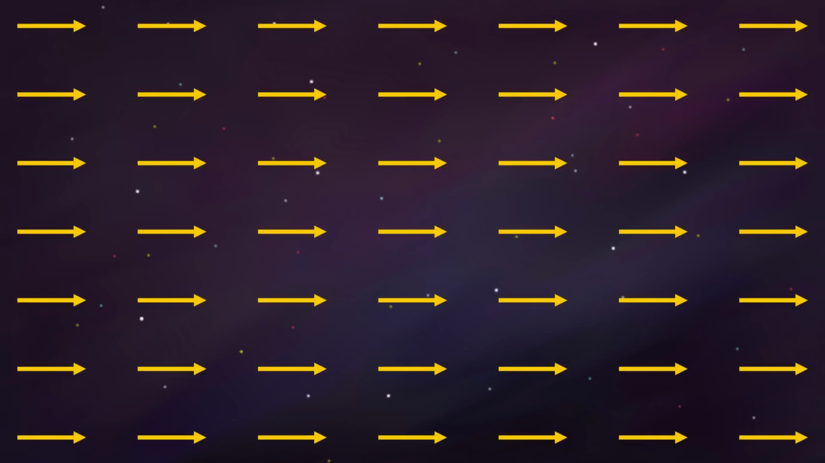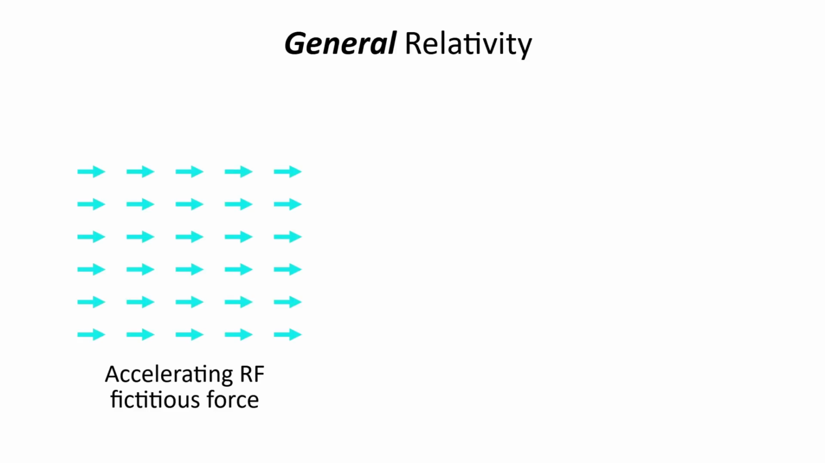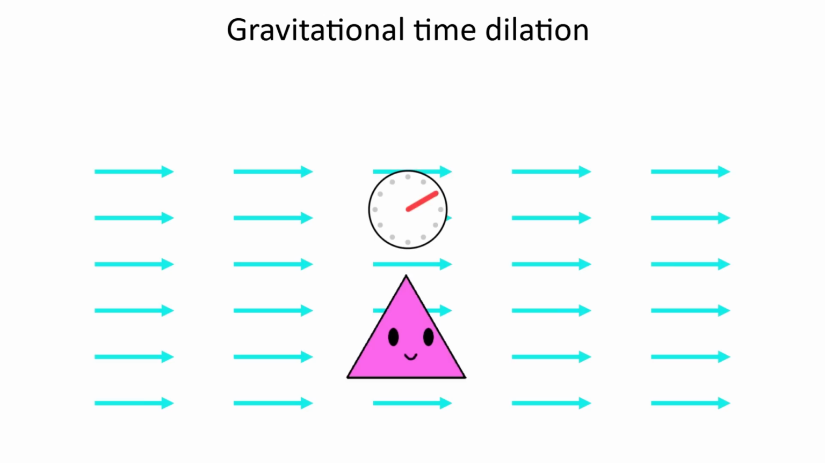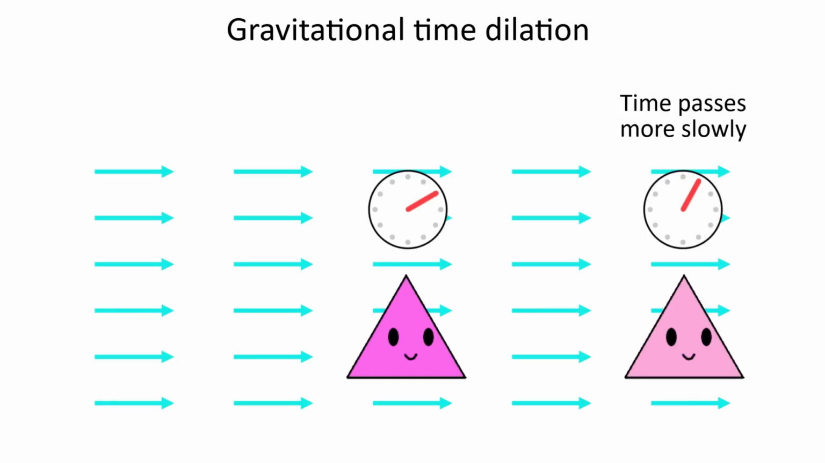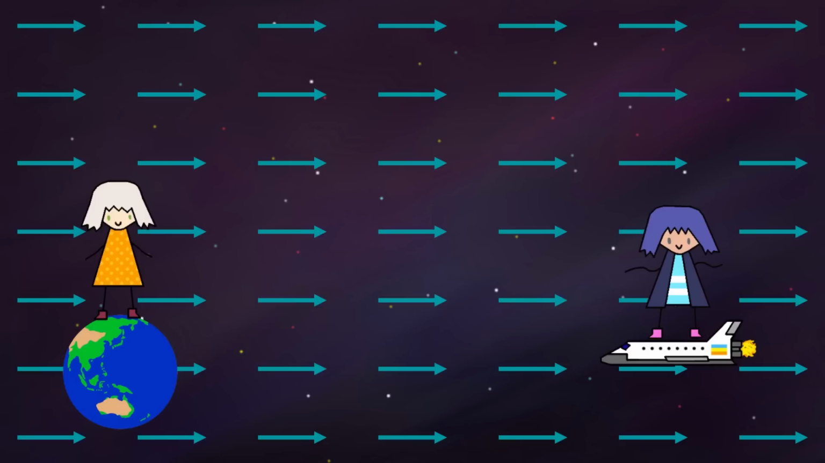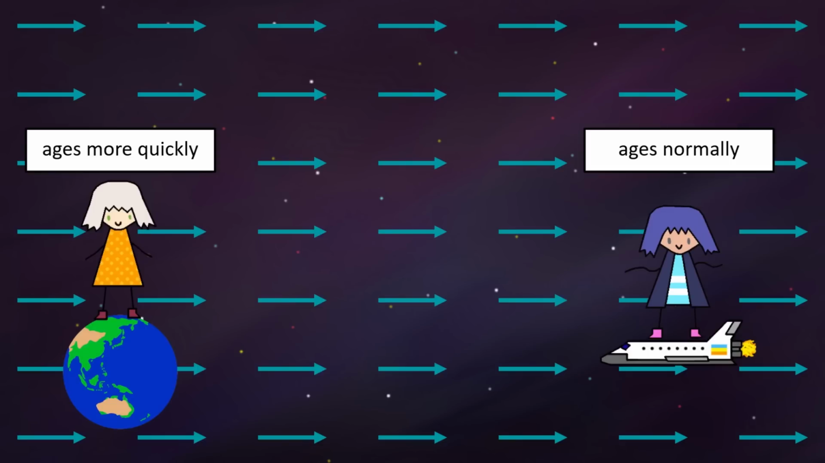If we take a page from general relativity, it tells us that fictitious forces in accelerating reference frames like this are actually equivalent to gravitational fields. And general relativity has an additional effect known as gravitational time dilation, where time passes more slowly further into a gravitational field and more quickly further behind. Applying this to the uniform field from before tells us that Botan ages more quickly, which is exactly what we see.